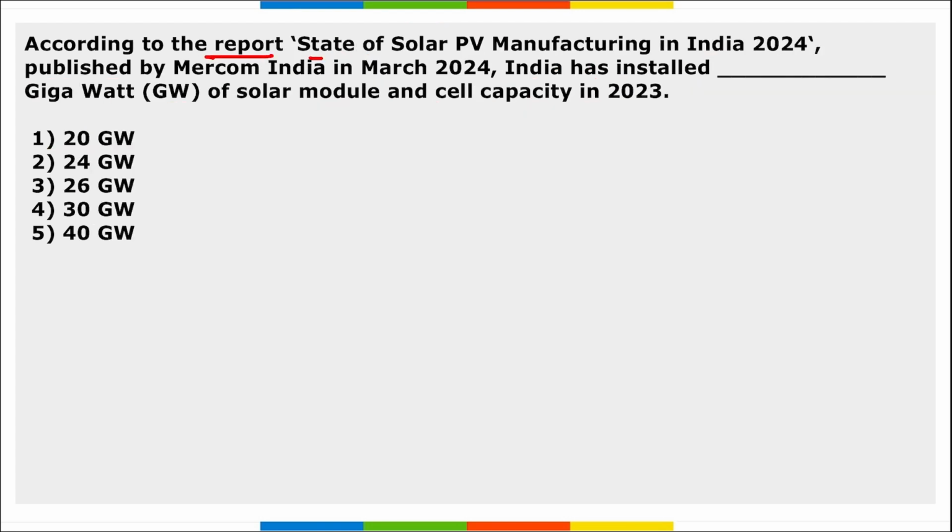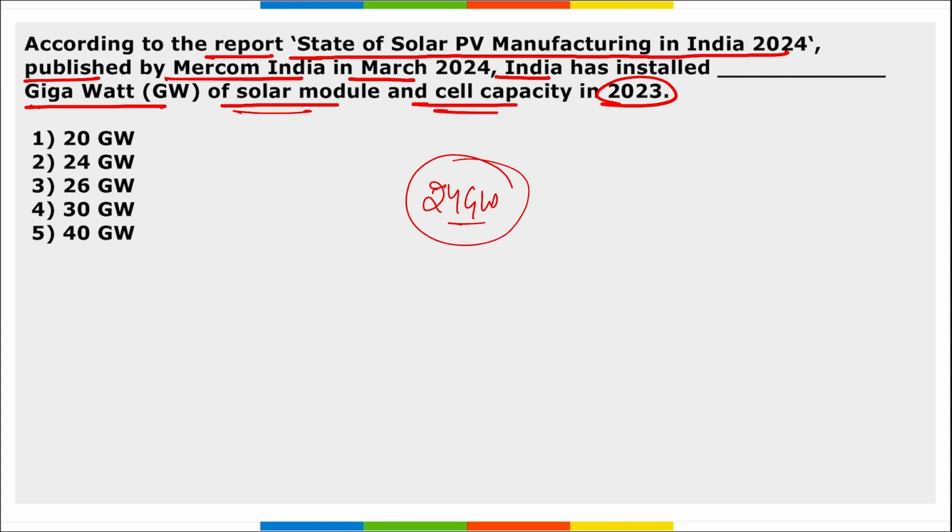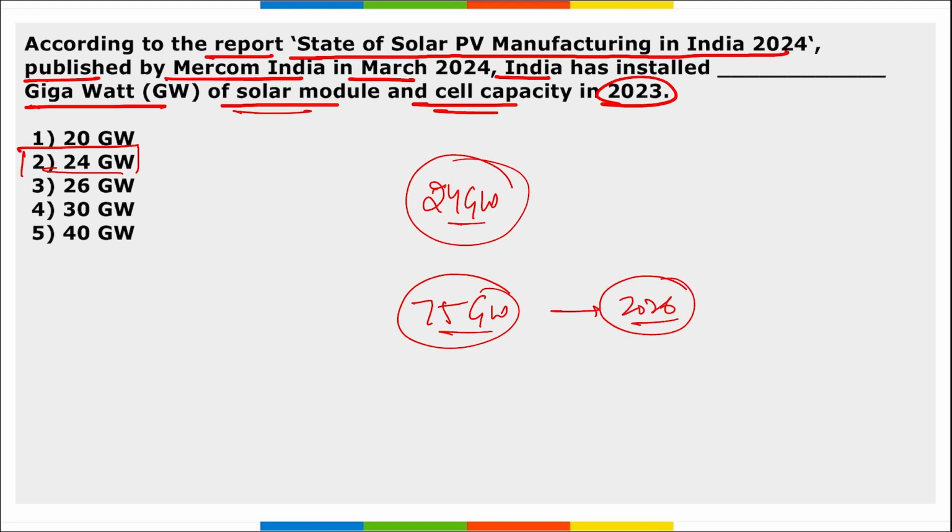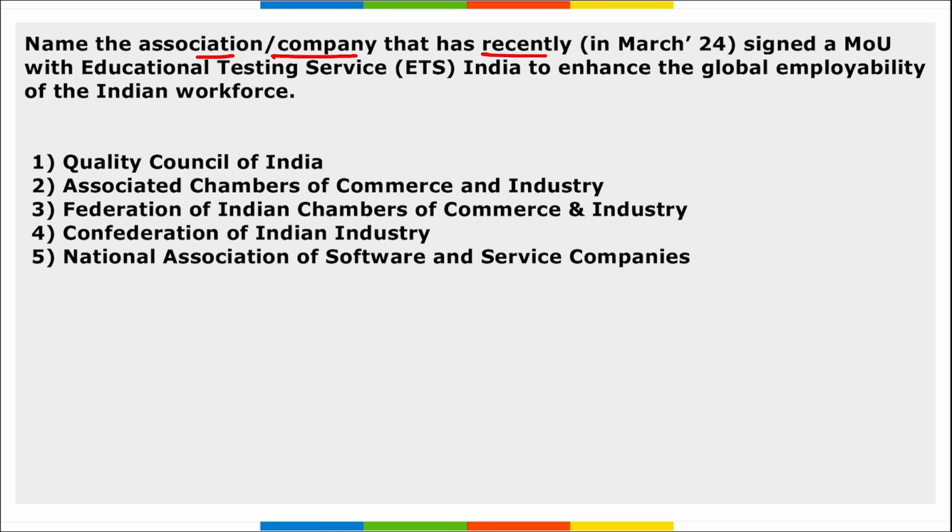Next, according to the report, that is State of Solar Photovoltaic Manufacturing in India 2024 published by Mercom India in March, India has installed dash gigawatt of solar module and cell capacity in 2023. So India, according to this report published by Mercom India, has installed 24 gigawatt of solar module and cell capacity in 2023. Correct, take a note of this. And remember, the target of India is to achieve 75 gigawatt by the year 2026.